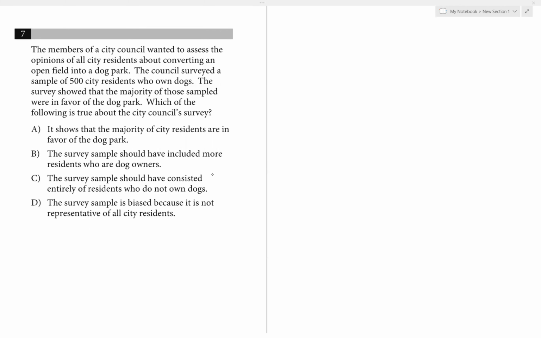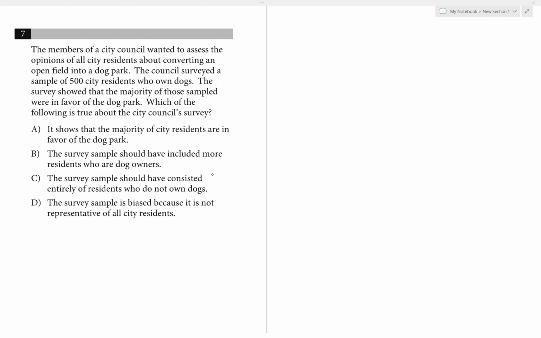All right, number 7. The members of a city council wanted to assess the opinions of all city residents about converting an open field into a dog park. The council surveyed a sample of 500 city residents who own dogs. The survey showed that the majority of those sampled were in favor of the dog park, which often is true about the city council survey.